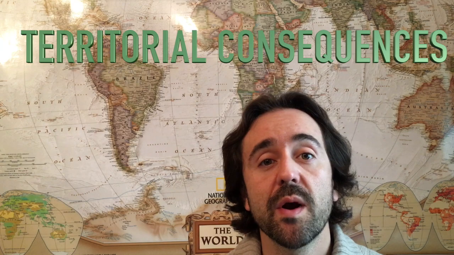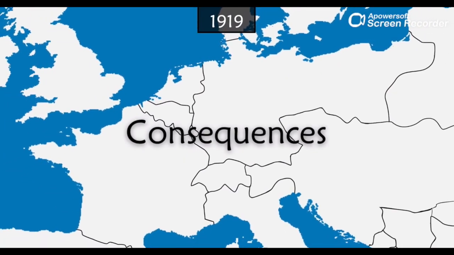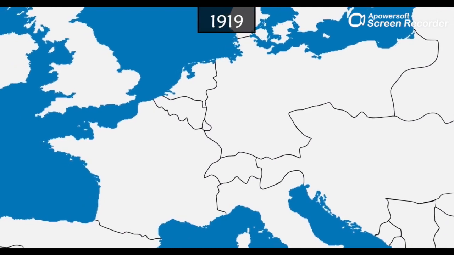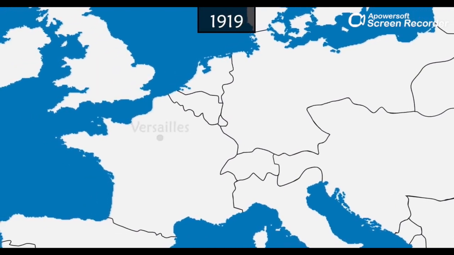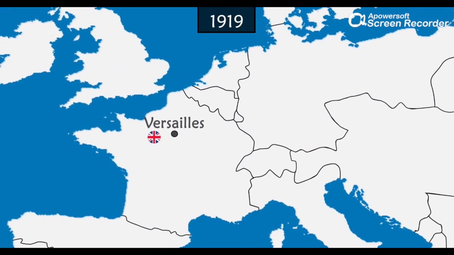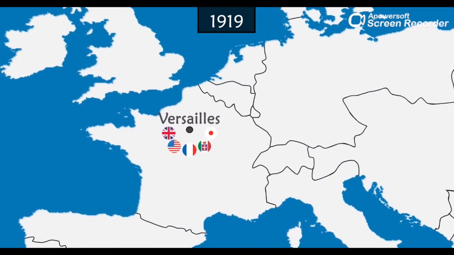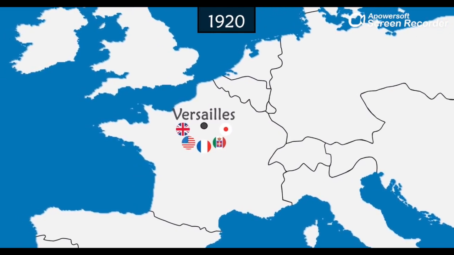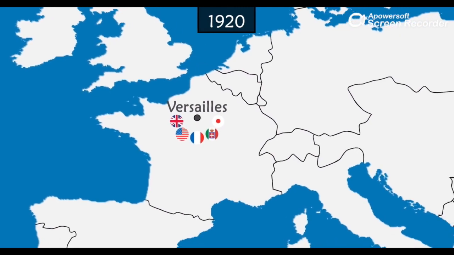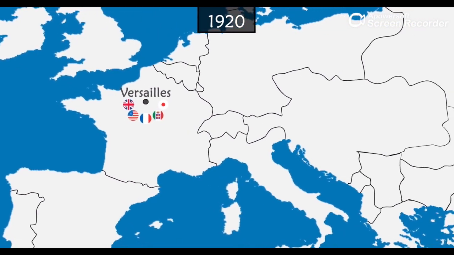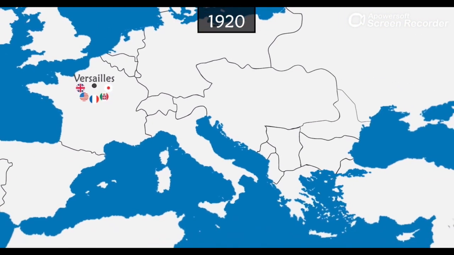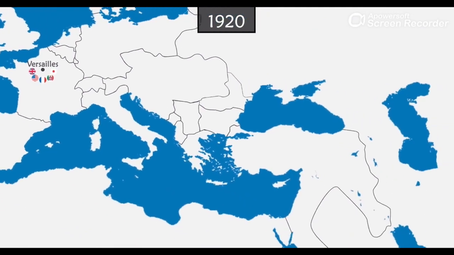Territorial changes were a direct consequence of war. On June 28, 1919, a peace treaty was signed at Versailles. German representatives were not invited, and the country was forced to accept all demands of the victors. Germany and its allies were held solely responsible for war damages and had to pay heavy compensation.